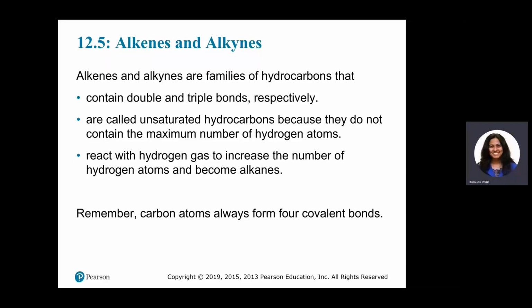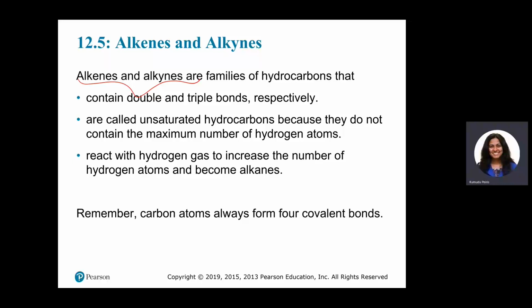Alkenes and alkynes. Alkenes and alkynes have carbon-carbon double bonds and triple bonds. So we call them unsaturated hydrocarbons because they do not have the maximum number of hydrogen atoms.